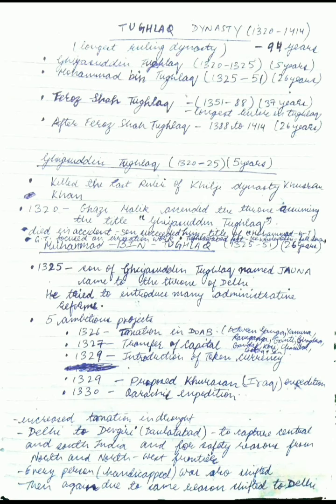And he had also done a lot of work for the irrigation of the farmers. So he was succeeded by his son, Muhammad bin Tughlaq.